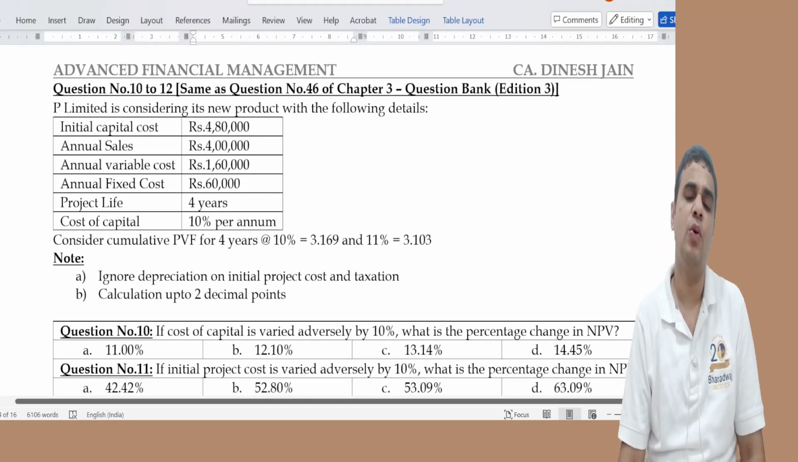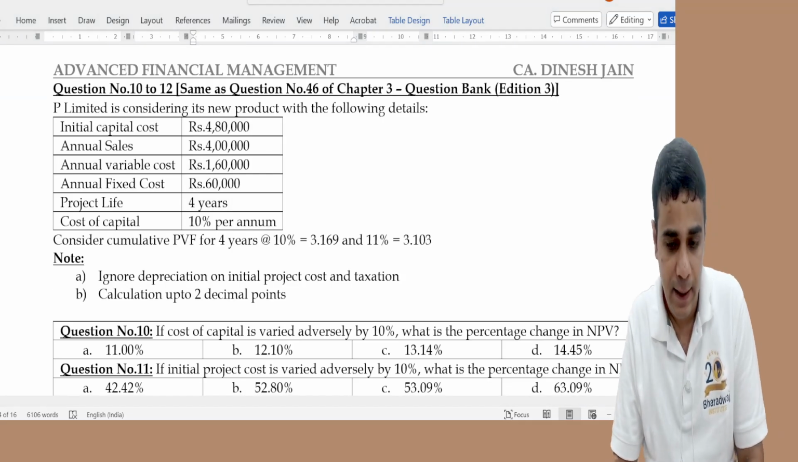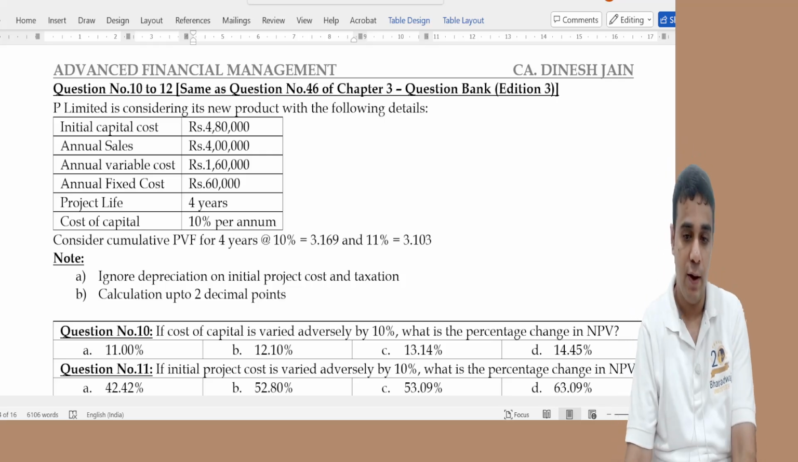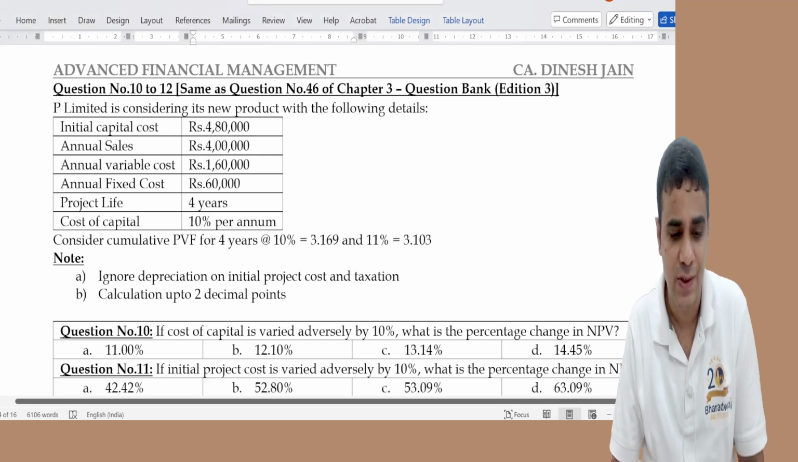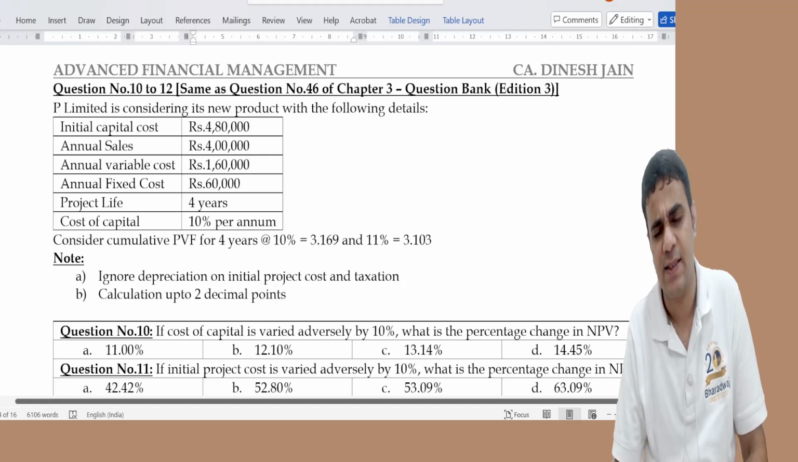Question number 10 to 12, it is on sensitivity analysis, part of the capital budgeting chapter. This was part of my block 4. In case you had not prepared block 4, maybe you could have struggled a little bit. But question was again very simple. I don't know why they asked such a simple question.